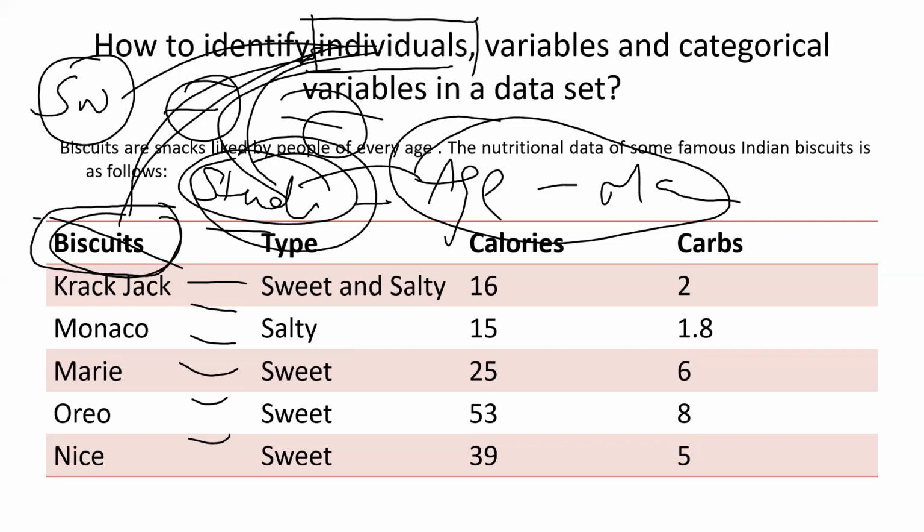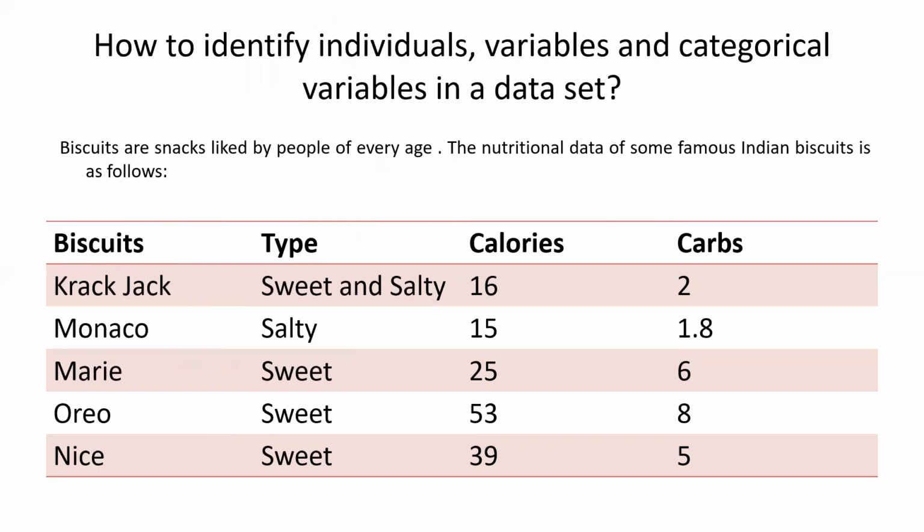Now, if you see here, these are my individuals about which I am talking. If you see the type, it has a value which looks like a categorical value, right? It's not numeric, first of all. It is not quantitative data, it's qualitative data.